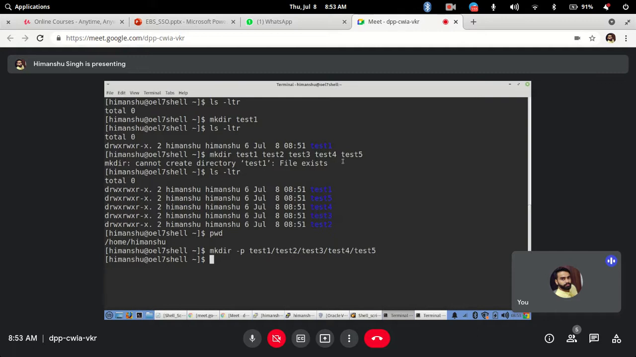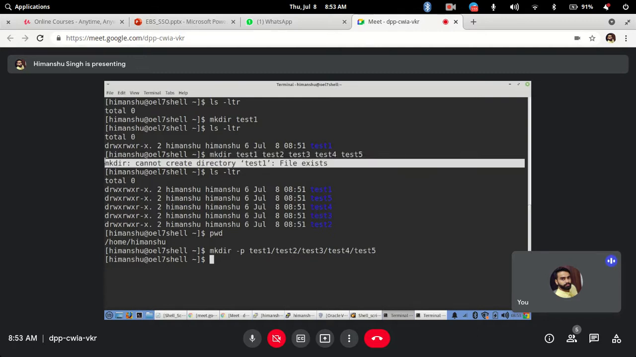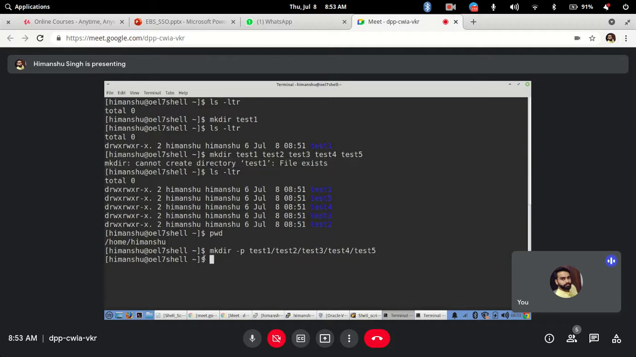If there is an error like this, that test file exists, so that time it will give you a warning or error on the screen. If the command was successful, nothing will be shown on the screen. Okay, a command where you are performing some actions, it will not show you anything on the screen.